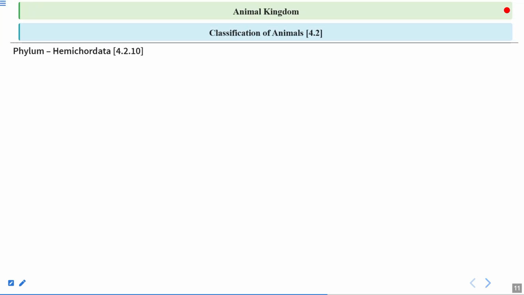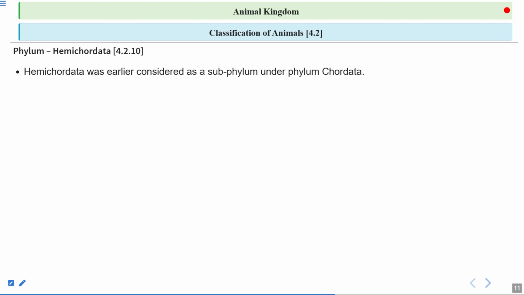Now we will study the third phylum, that is called Hemichordata. Hemichordata was earlier considered as a subphylum under the phylum Chordata. If we study the earlier classification, Hemichordata was part of Chordata, which we studied under the phylum Chordata. But now it is placed as a separate phylum under non-chordata, right? So it is considered non-chordate now. They are not chordates.